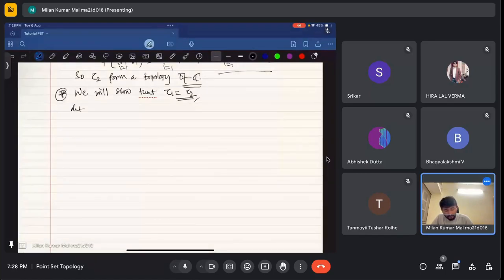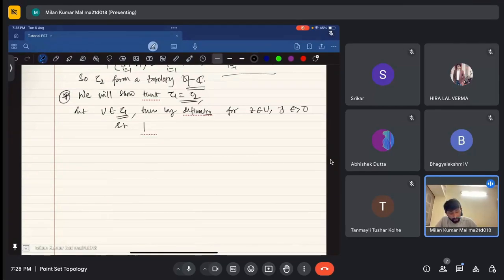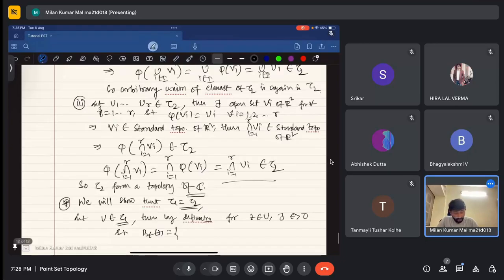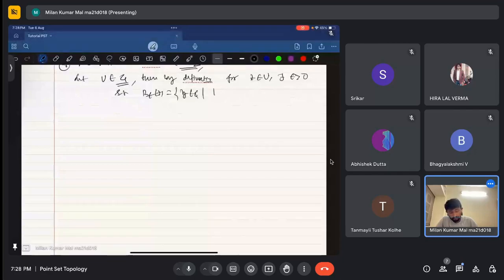Then by definition, for every z belonging to U, there exists an epsilon greater than 0 such that B epsilon of z, that is, the set of y in the complex numbers such that mod of z minus y is less than epsilon, is contained in U.